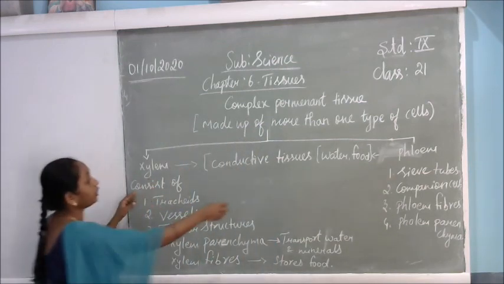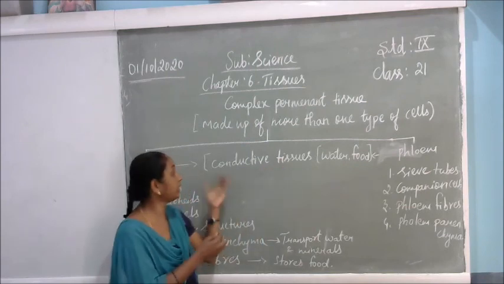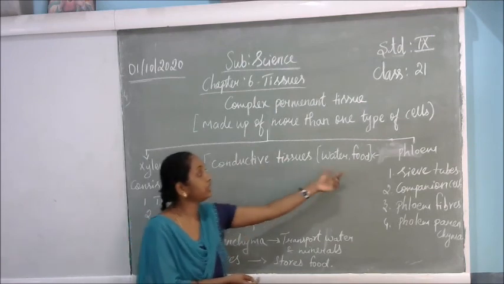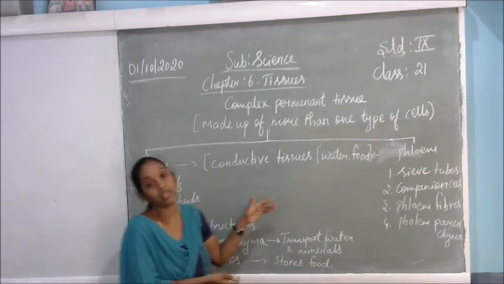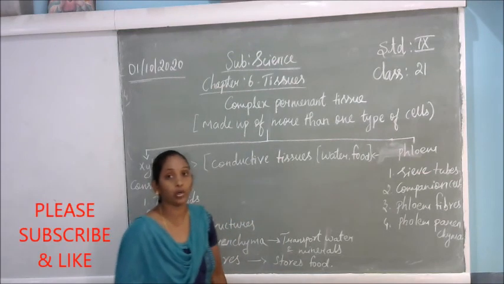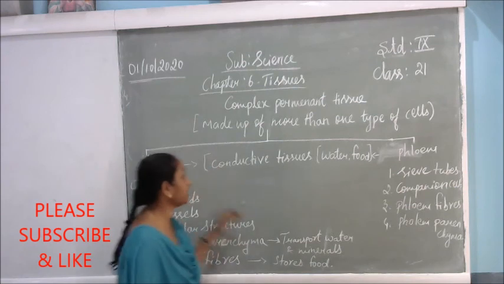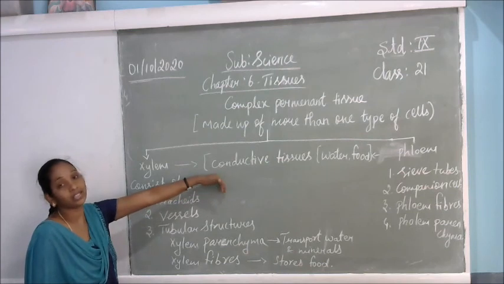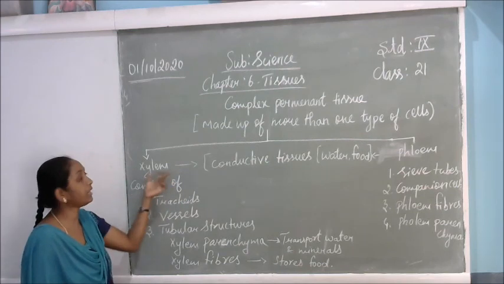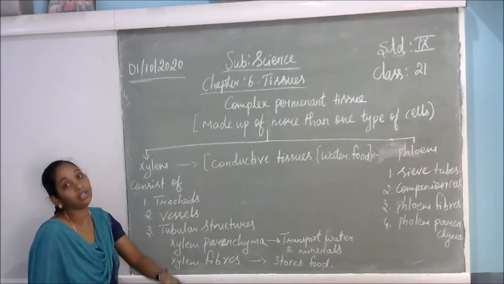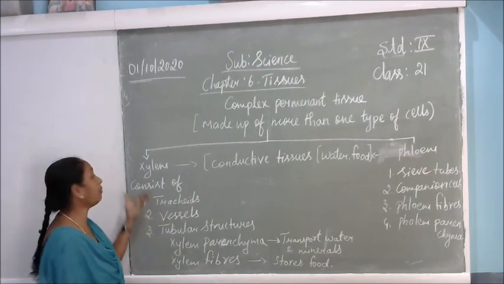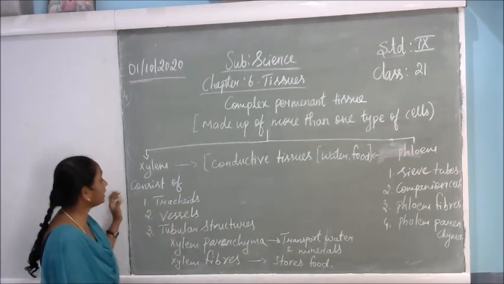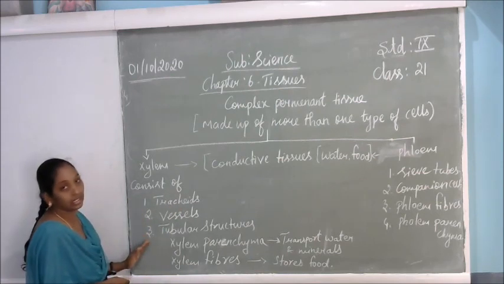Xylem and phloem are conductive tissues. What do they conduct? Xylem and phloem conduct the water and the food materials from one part of the plant body to another part. Okay, one by one we will see now. First, xylem is a conductive tissue. It conducts the water and the minerals. The xylem conducts water and minerals from the soil. Through the roots, it absorbs the water and minerals from the soil. So the xylem consists of three materials. What are the elements?